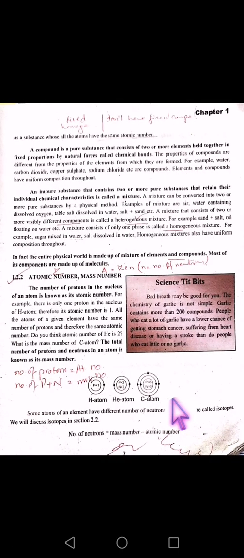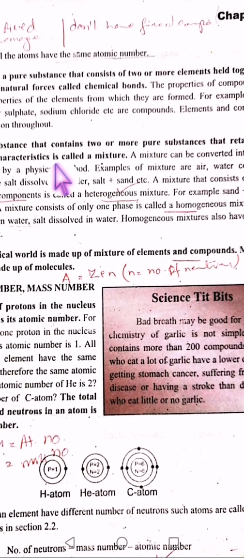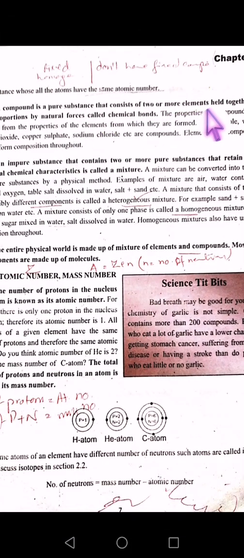Fine. Next comes a compound. Now we are going to study about compound. A compound is a pure substance that consists of two or more elements held together in fixed proportions by natural forces. Always remember, a compound is a pure substance and it has two or more elements combined in fixed proportions. They have a fixed chemical formula. They have to be combined in that proportion. We cannot change that proportion. Then it is called a compound.